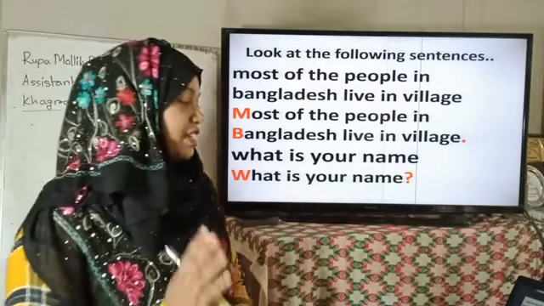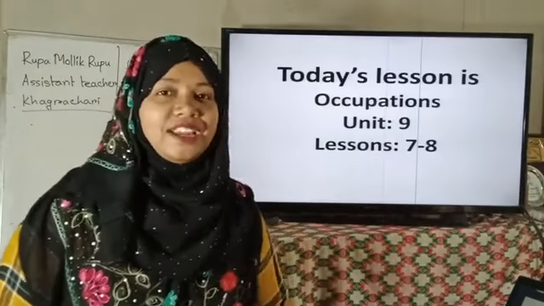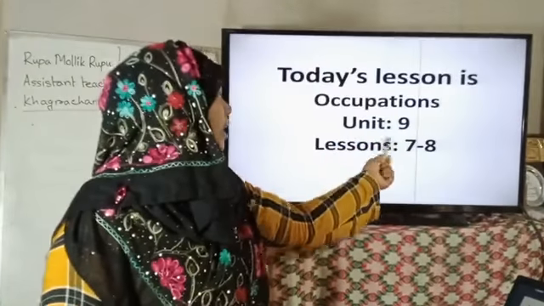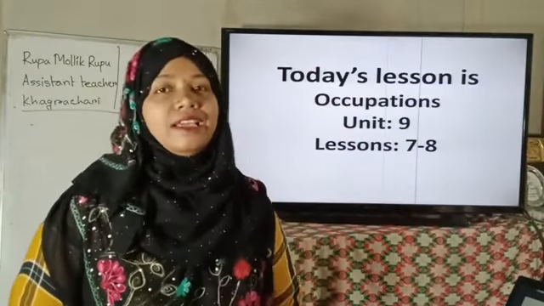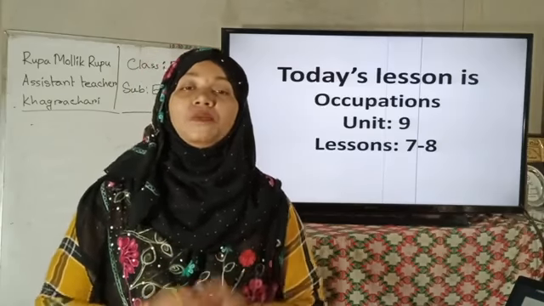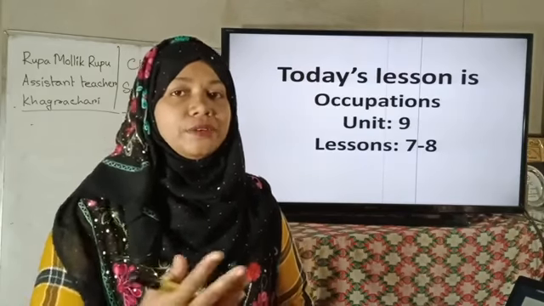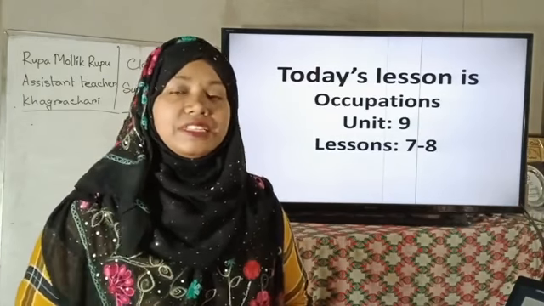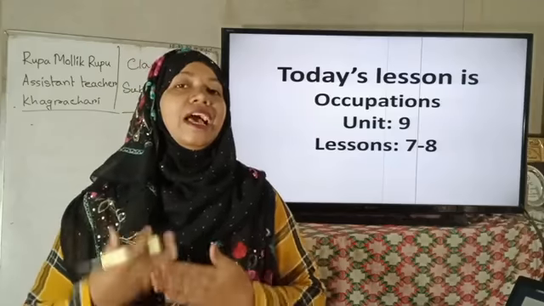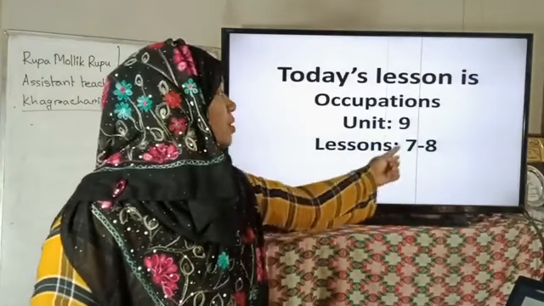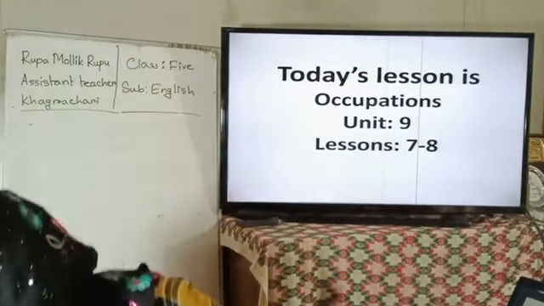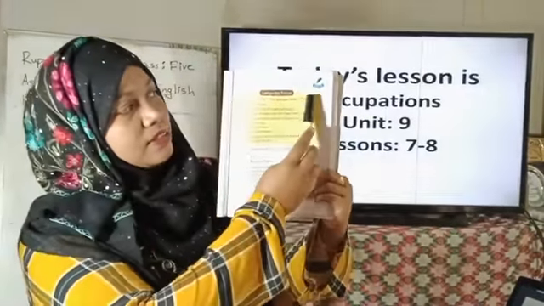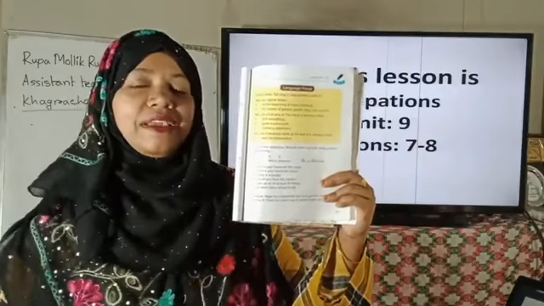Now it's time to declare today's lesson. Dear students, today's lesson is occupations, unit 9, and today's lessons are 7 and 8. Dear students, occupation is a very important part of your text. We can learn about the firefighter. Raju was a firefighter in this unit. But I would like to discuss lessons 7 and 8. So please open your book, page number 37. Okay, here are lessons 7 and 8, and you have to open this page.